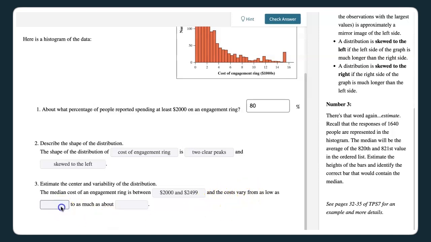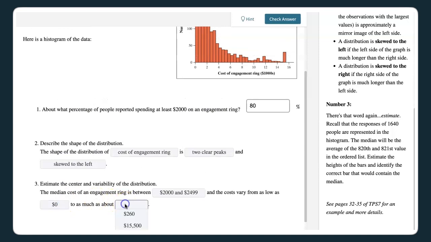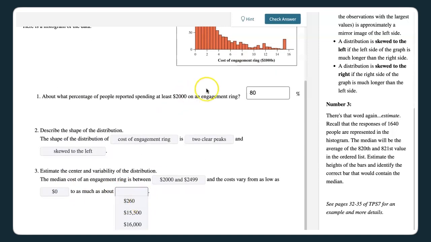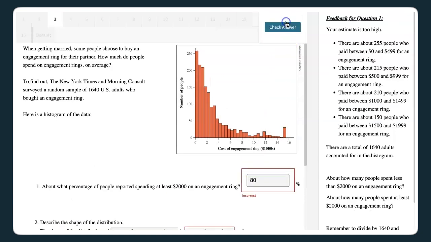And the costs vary from as low as, here's our options, let's say 0 to as much as, okay, so 260, and that's actually about the height of the tallest bar. This is the right answer right there. And 16, that's just the last tick mark. So let's suppose that they get that. So let's check and see how we did.